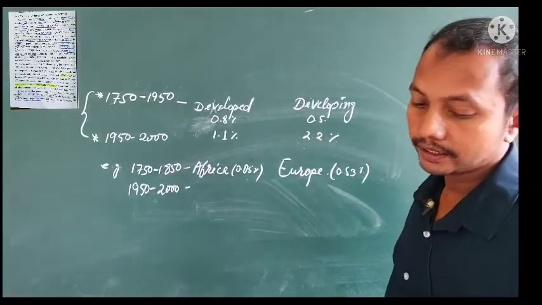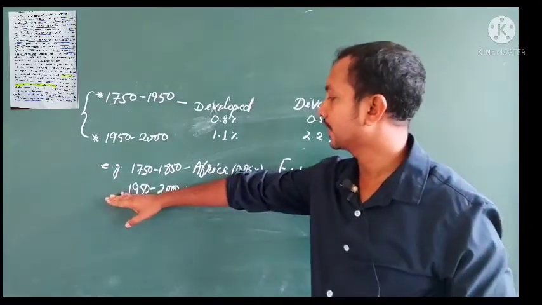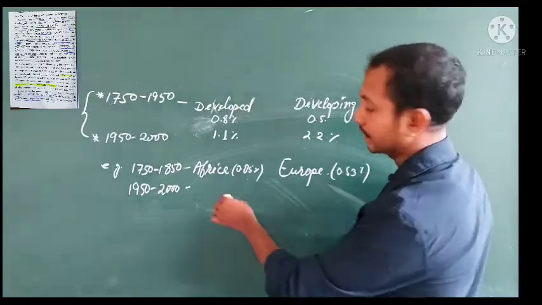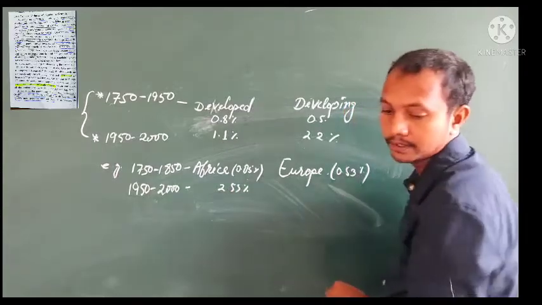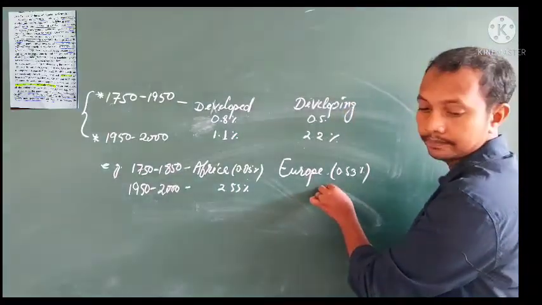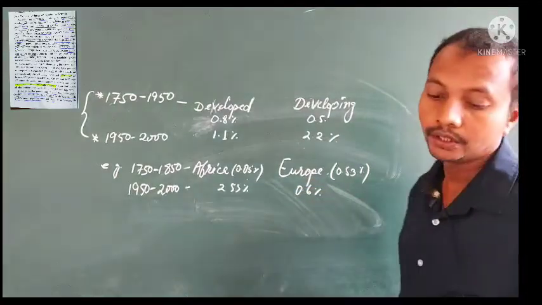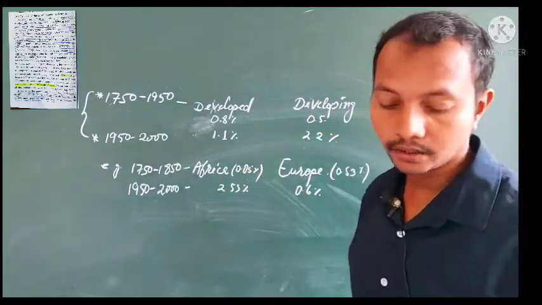But in the next period, 1950 to 2000, Africa's rate increased to 2.55, whereas Europe had just 0.6 percent only. So this is one example given with the continents mentioned.